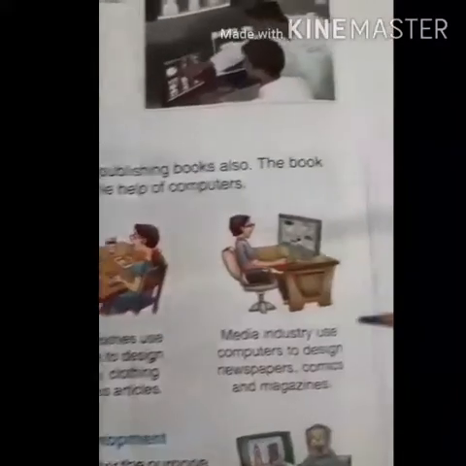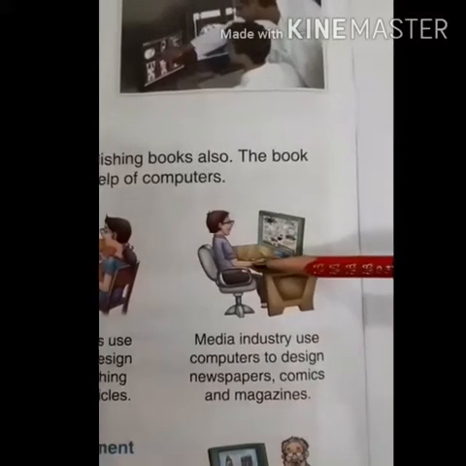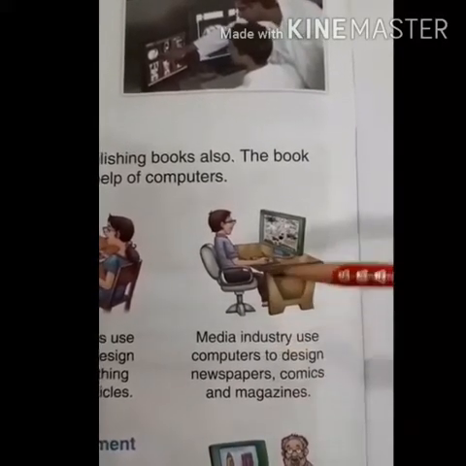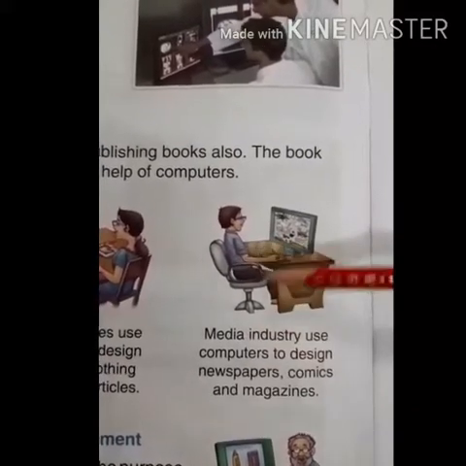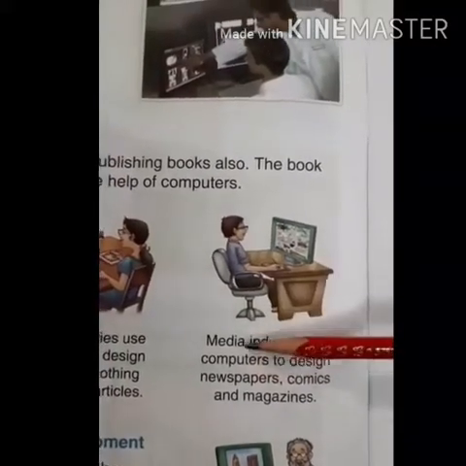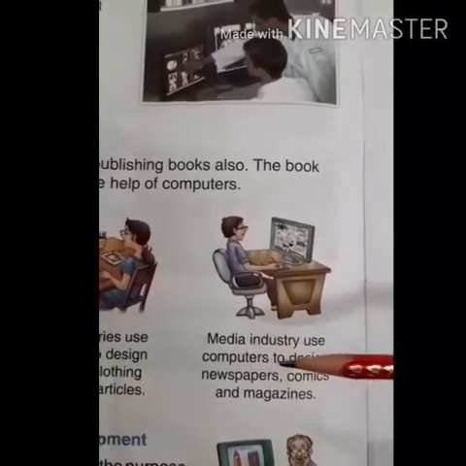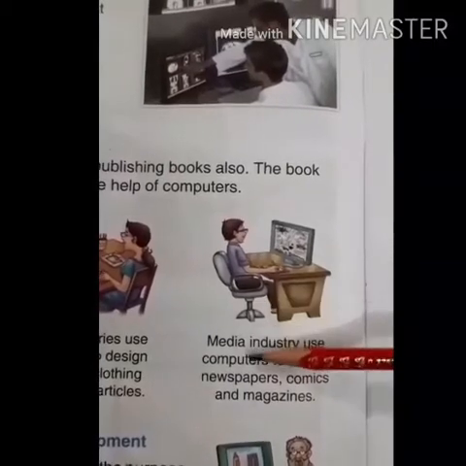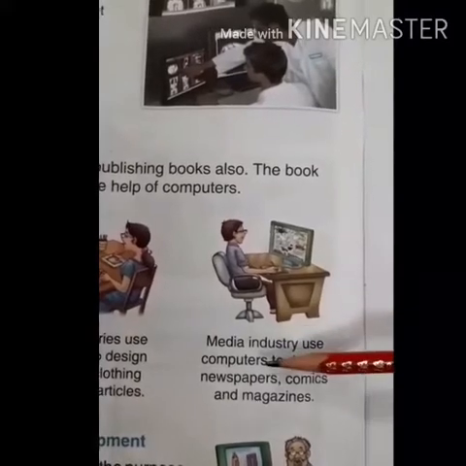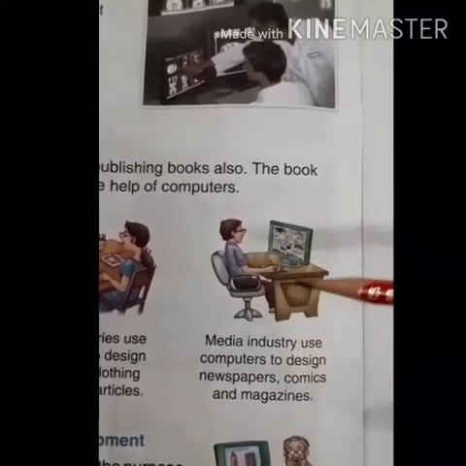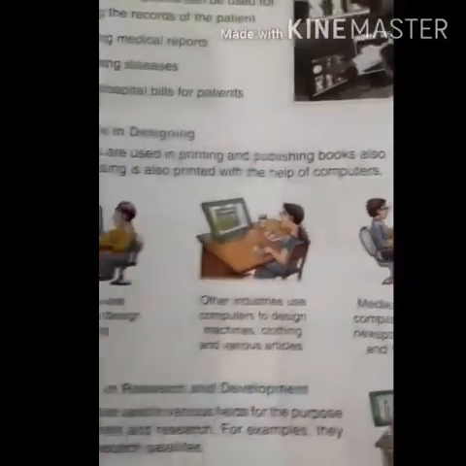Okay, now come to the third picture. In this picture they are talking about the media industry. Media is what? Like social media, like TV, they all are talking about it. Okay, or we can also talk about the newspaper. All the things which are written or designed inside the computer we can see on the computer, TV, magazines, or in the social media also.